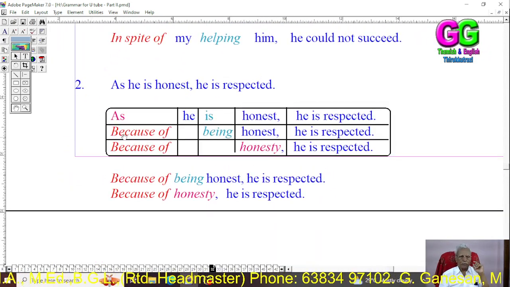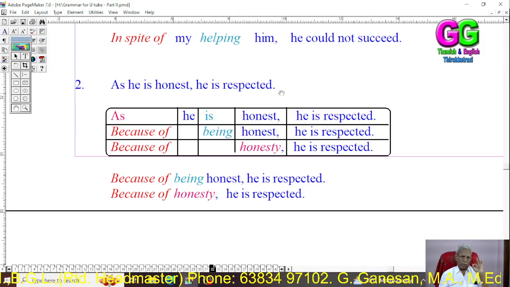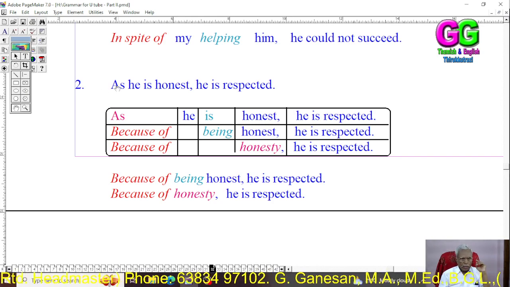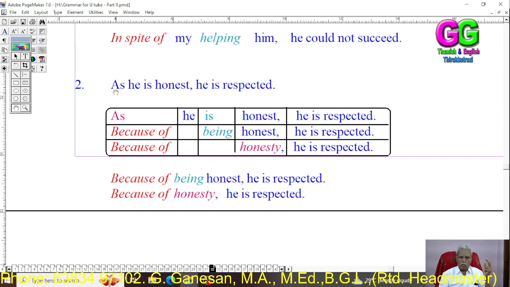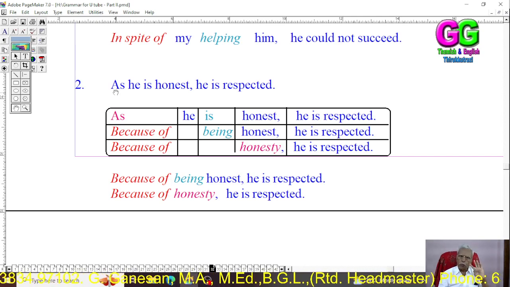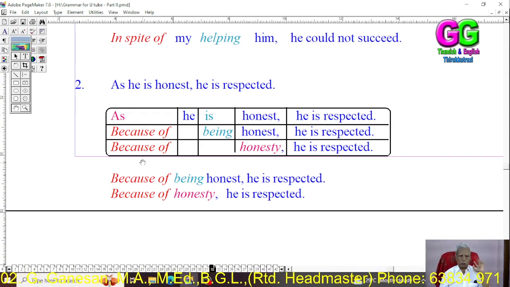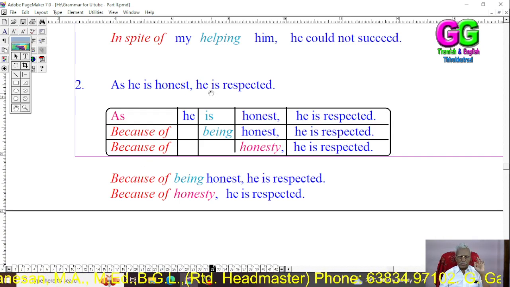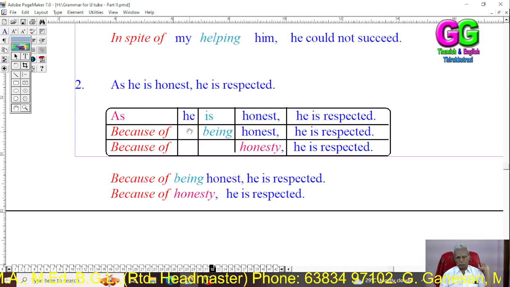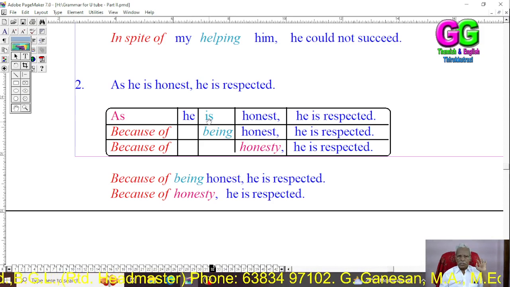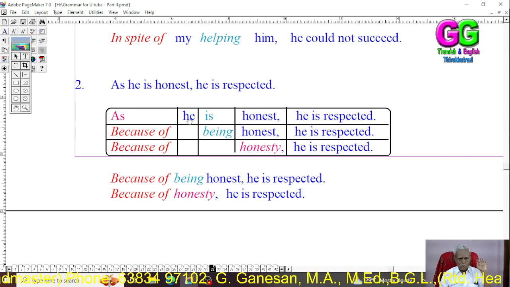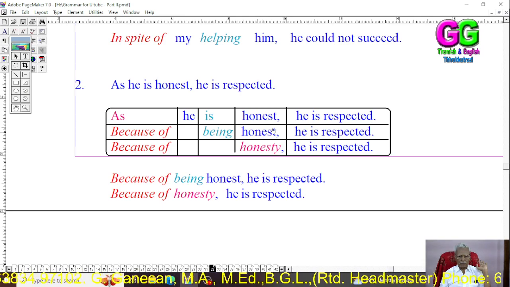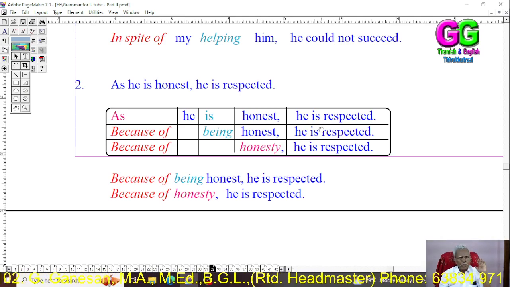Second example. He is honest. He is respected. As he is honest, he is respected. The phrases for "as" are because of, on account of, owing to, due to. For this particular use, it is "as", because. The subject, he, is the same, so I have dropped the subject. Then the verb's present participle is "being". As he is honest, because of being honest. The main clause will be as it is.